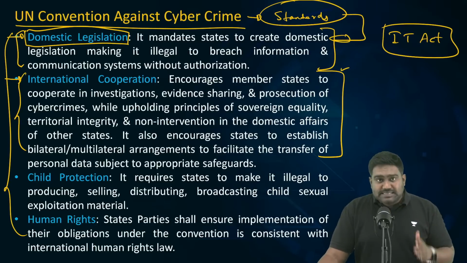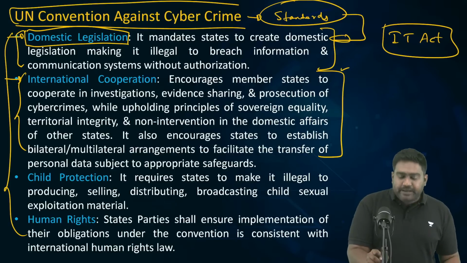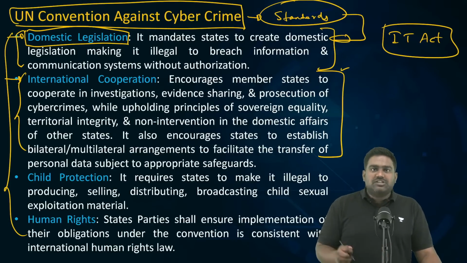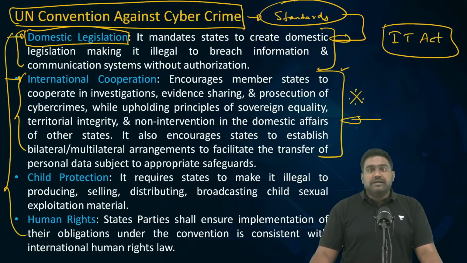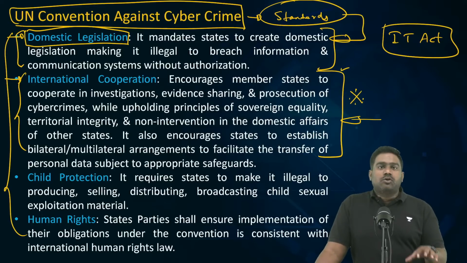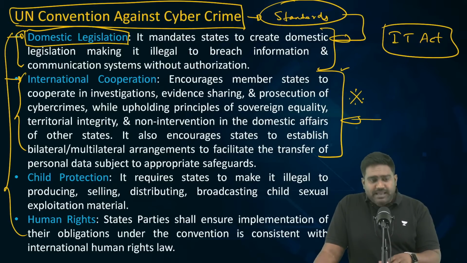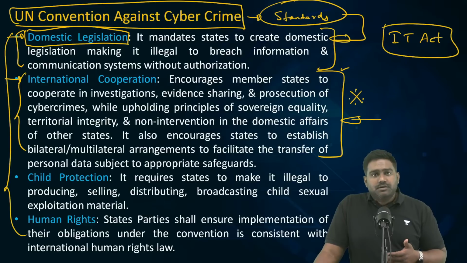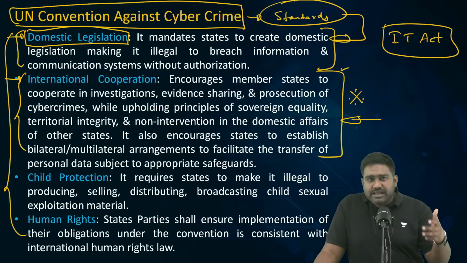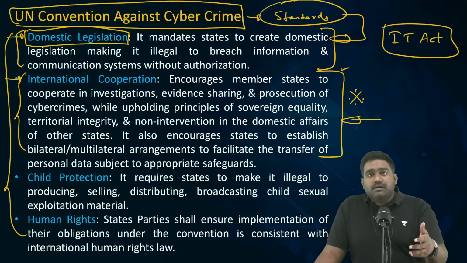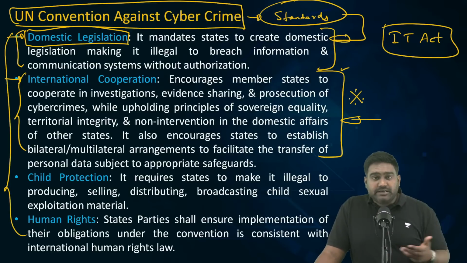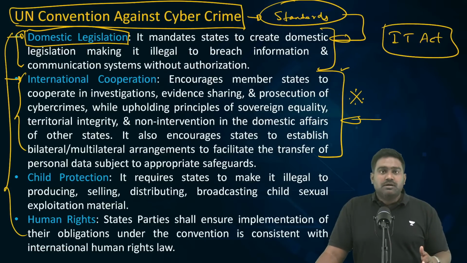So international cooperation is necessary, and the UN Convention is recommending that the member states provide for international cooperation. They have to share data, share information with each other, respect each other's sovereignty, and ensure that the world together combats cybercrimes. Because cybercrimes today have become extremely deadly. They not only steal banking information like your username, passwords, credit card details, there could be identity theft, digital arrest, and the newer scams which have come up through various social media platforms. There are entire scam centers, organized cartels which are running cybercrime operations, duping victims around the world.